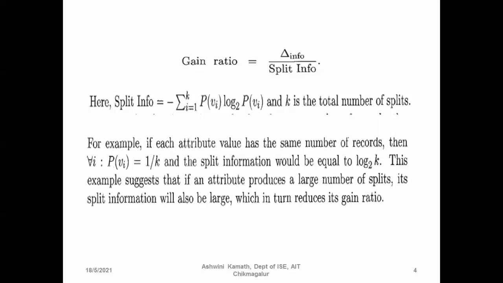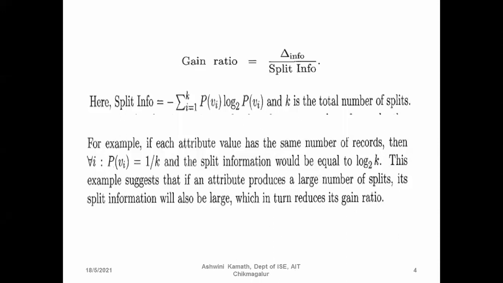For example, if each attribute value has the same number of records, then for all i, p of vi is equal to 1 divided by k. This is the probability value. So in each group we have k number of values, then p of vi is equal to 1 divided by k and the split information would be equal to log k to the base 2.